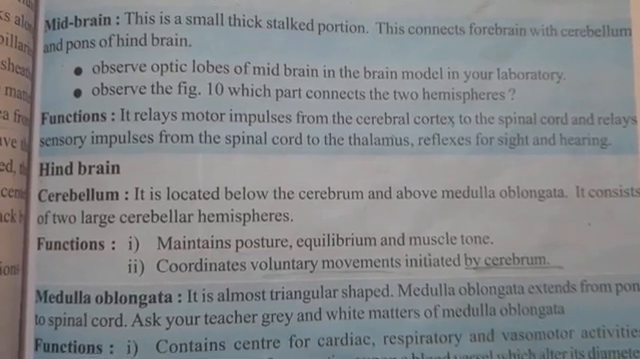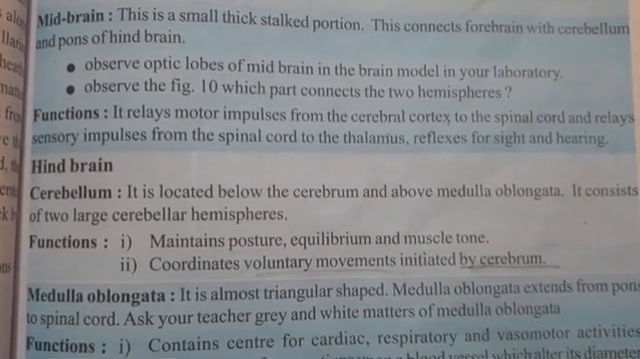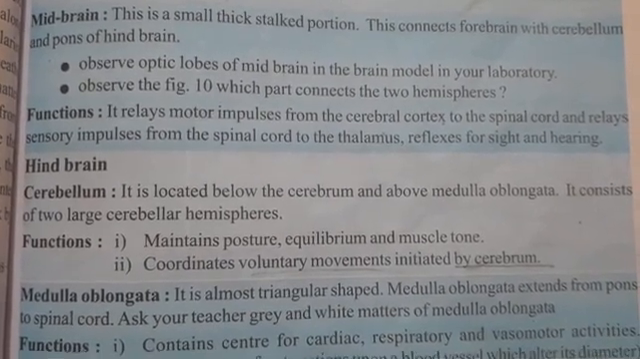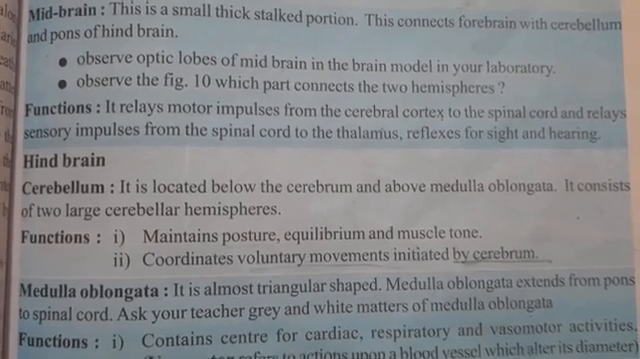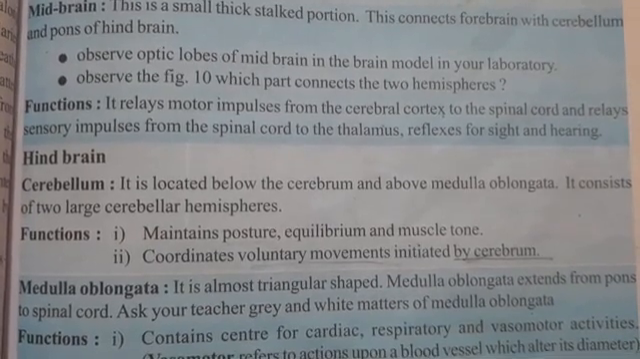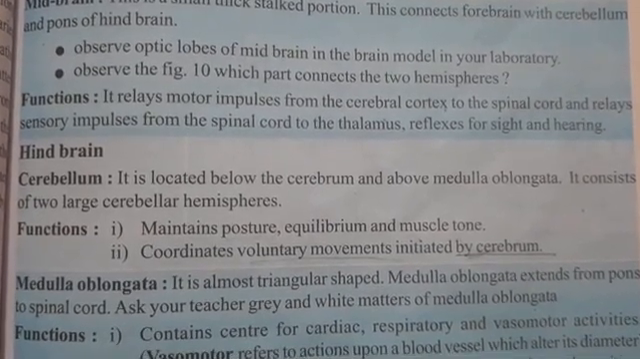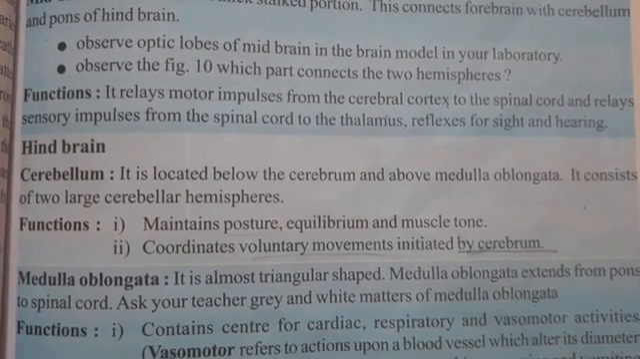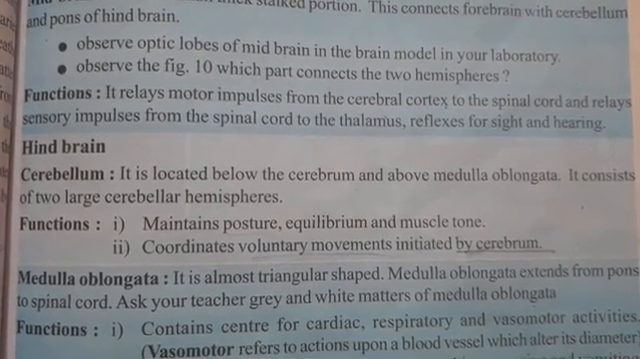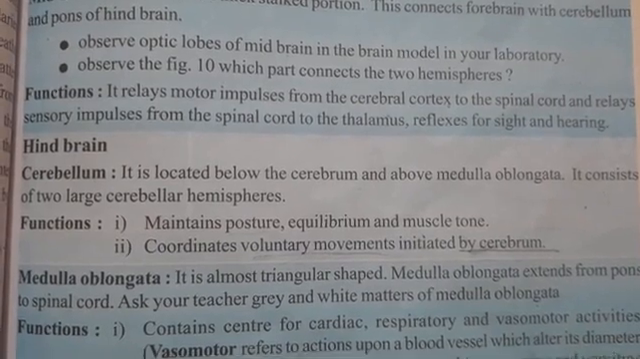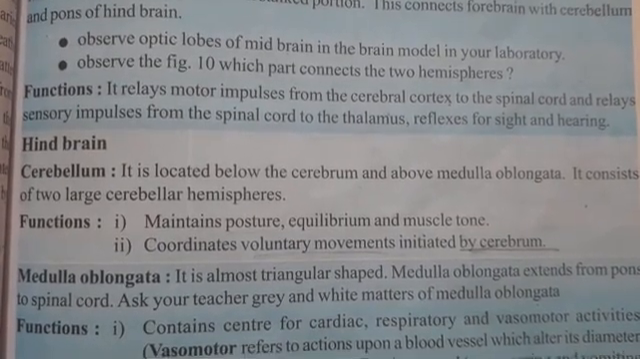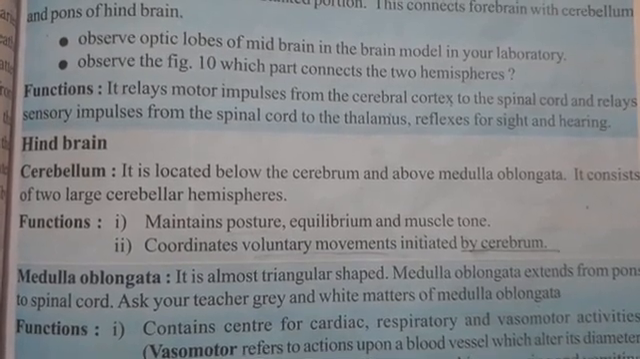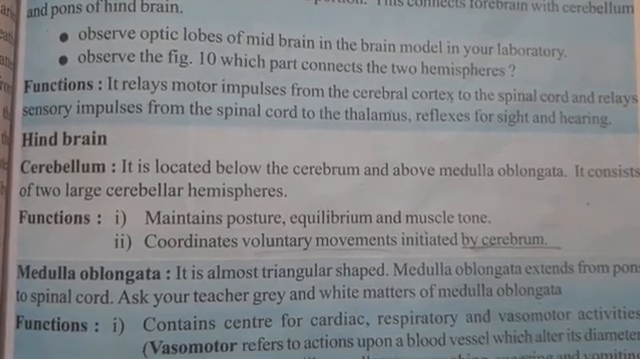Next, hindbrain. Cerebellum. It is located below the cerebrum and above the medulla oblongata and consists of two large cerebellar hemispheres. Its functions: maintains posture, equilibrium, and muscular tone. Next, coordinates voluntary movements initiated by cerebrum.